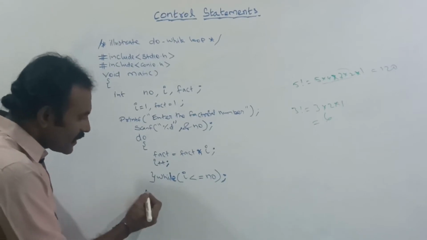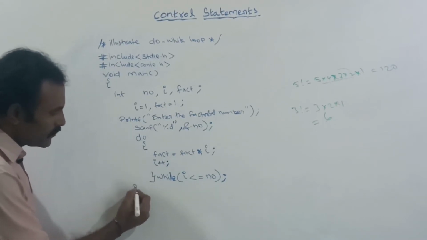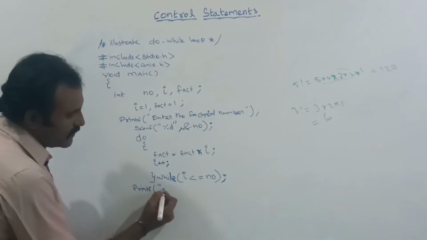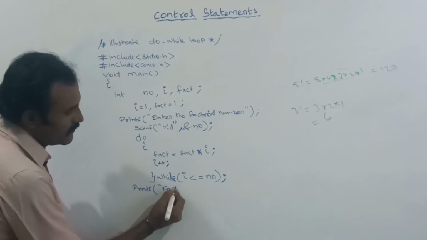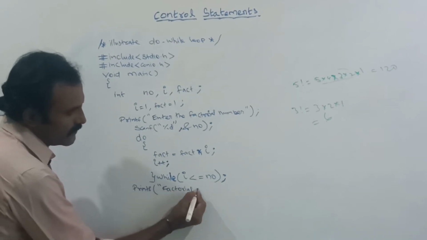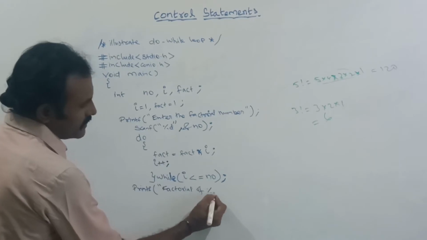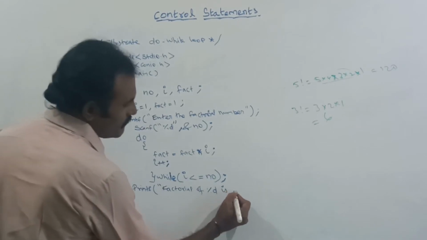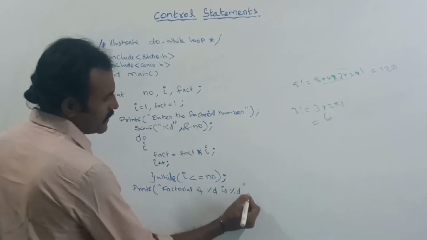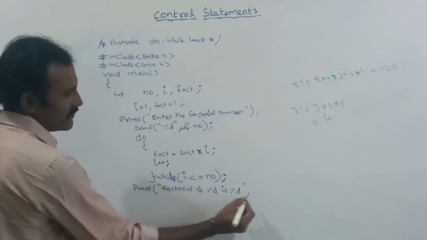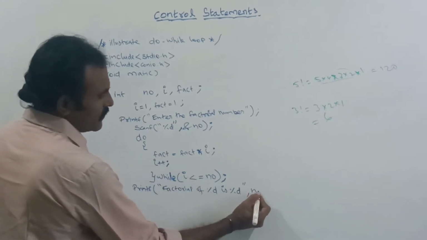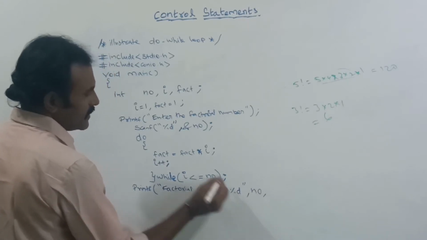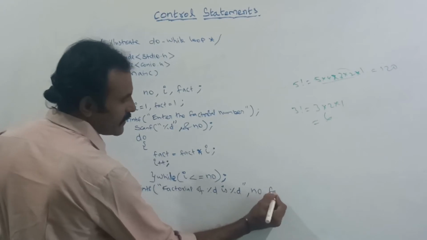Next, here I am going to print the result, or factorial of percentage D, that is first percentage D, the factorial of NO. Next, comma, this result is stored in fact.